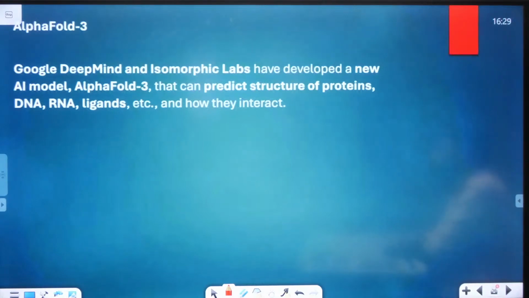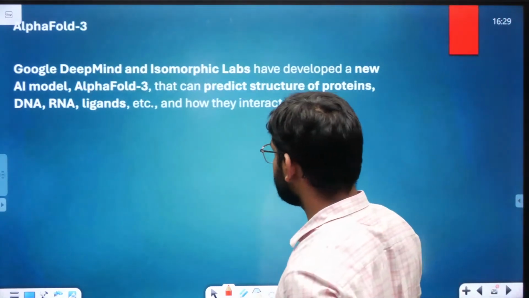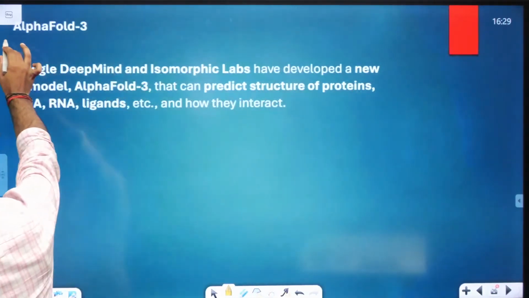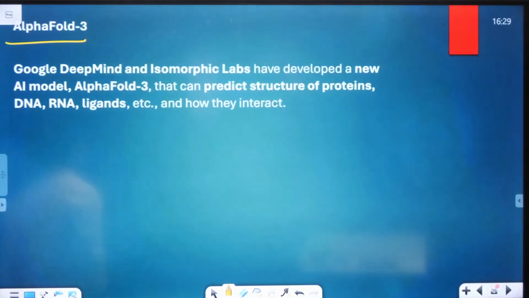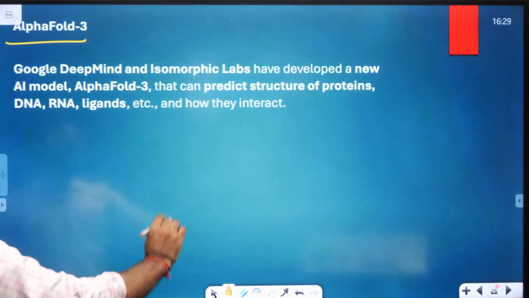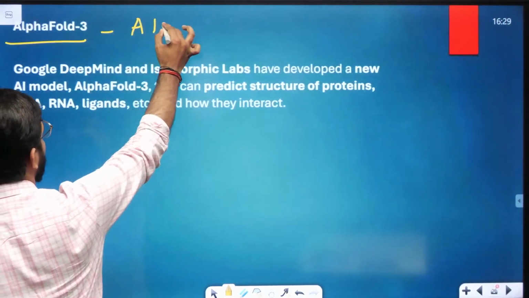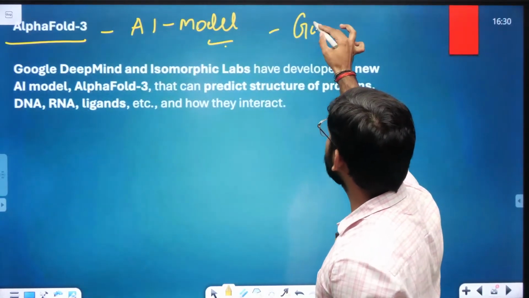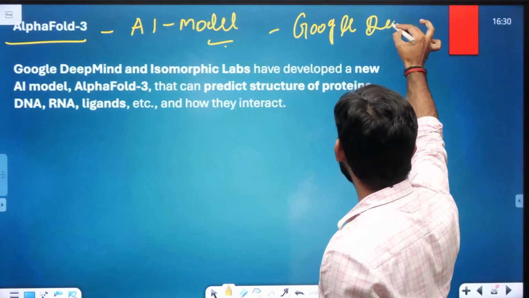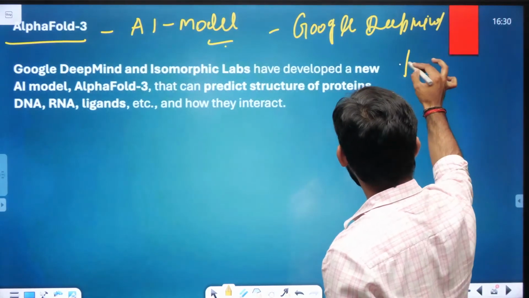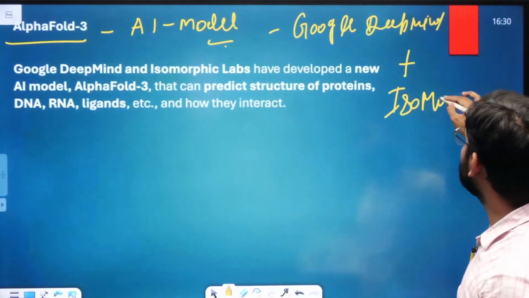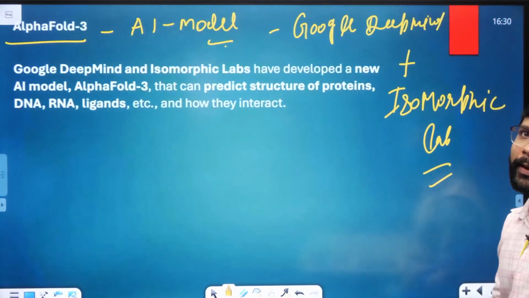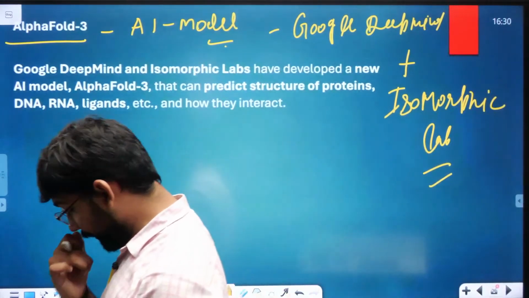नेक्स्ट पे आते हैं AlphaFold 3. Next topic you can write down AlphaFold 3, and this will be the last topic for today. This is an artificial intelligence model by Google DeepMind and Isomorphic Labs.